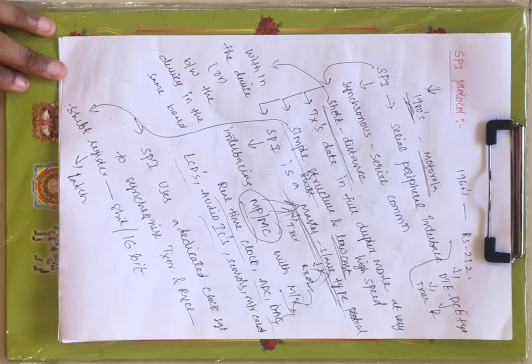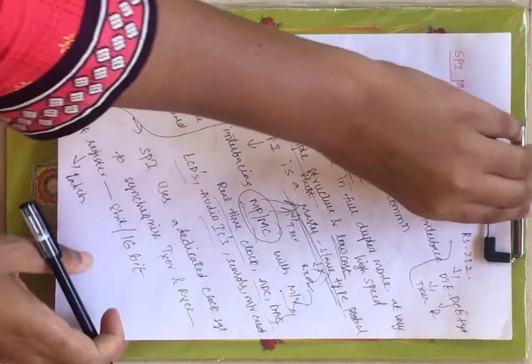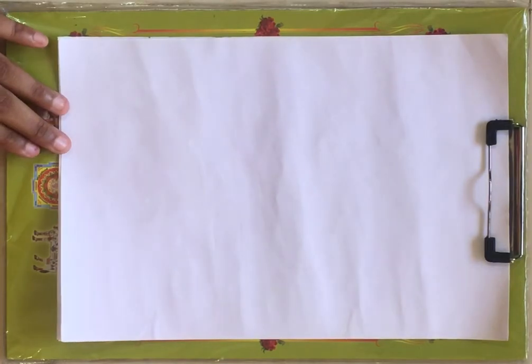Right? Now since it supports synchronous communication, the synchronization should be maintained between your transmitter and receiver. That's why a dedicated clock signal is used to maintain the synchronization between your transmitter and receiver. Right? Now this was the introduction for your serial peripheral interface.